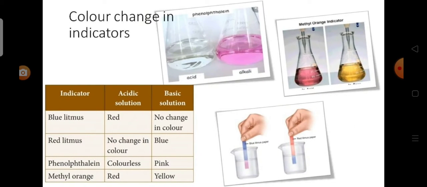Now let us see about the changes of different indicators in acidic and basic medium. Blue litmus: red in acidic solution and no change in basic solution. Red litmus: no change in acidic solution and blue in basic solution. Phenolphthalein: colorless in acidic solution, pink in base solution. Methyl orange: red in acidic solution and yellow in base solution.